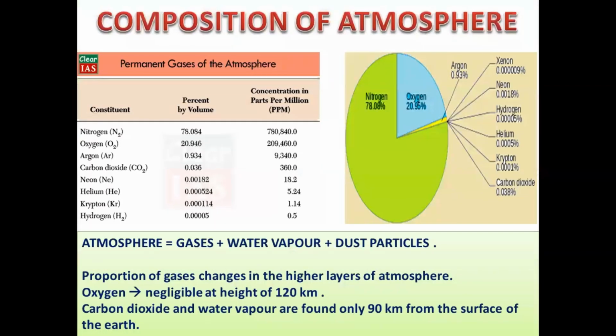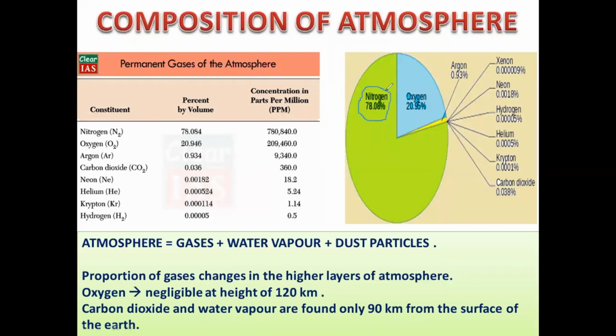See the composition of the atmosphere. You will be able to understand that there are several gases in the atmosphere. But if you see the share of different gases, you will be surprised to know that 78.08% is mainly only nitrogen gas.